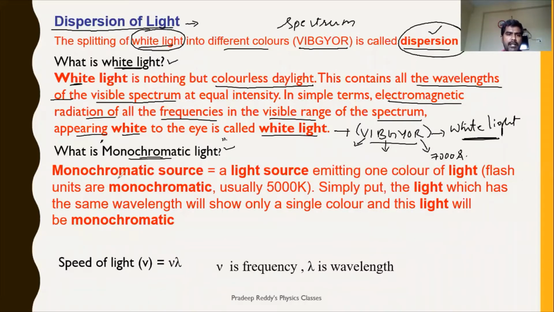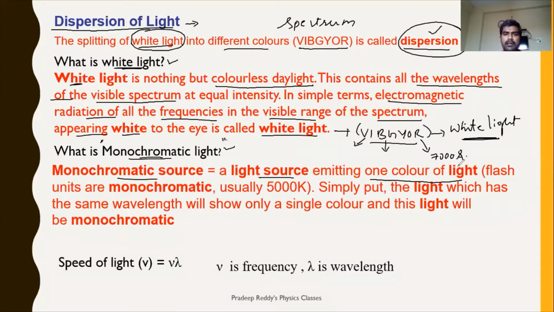So a monochromatic source is a light source emitting only one color, only one wavelength. For example, in our home, generally we use zero bulbs, right? Red color zero bulb, green color zero bulb, violet color zero bulb, yellow color zero bulb we will be using, and even we will be using LEDs also, very small light emitting diodes.